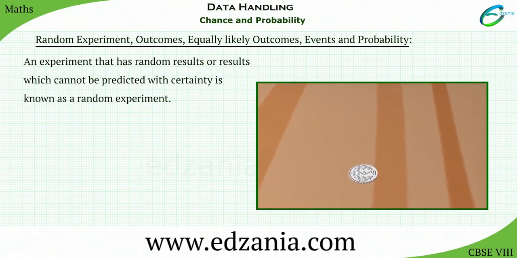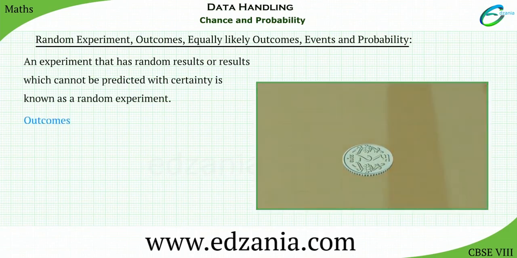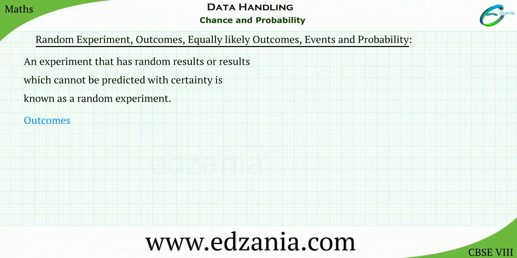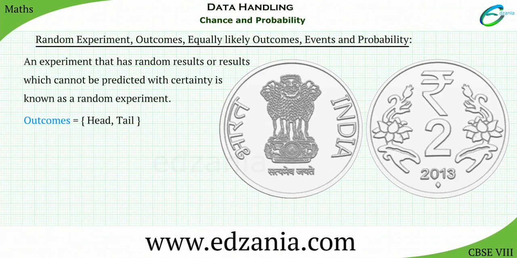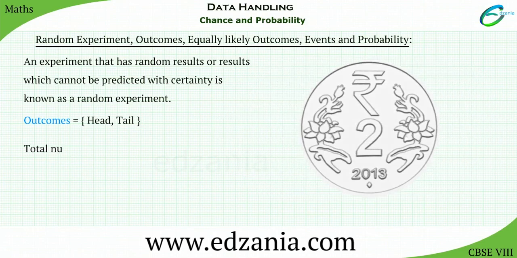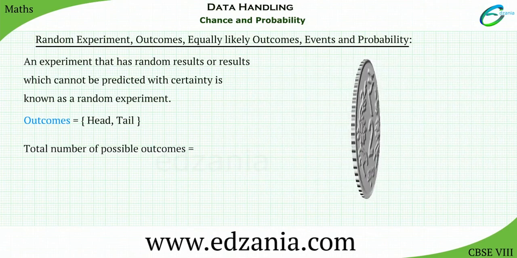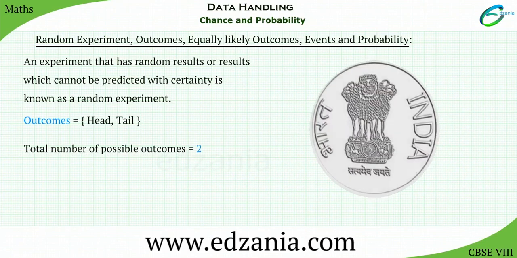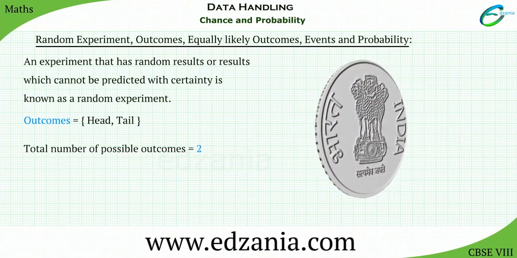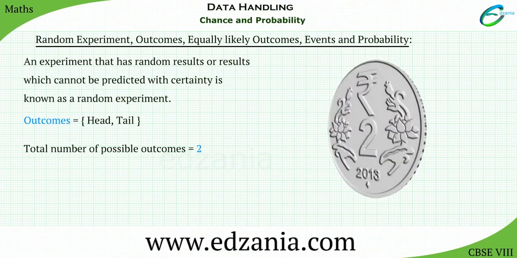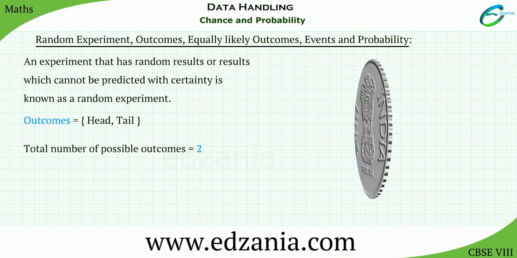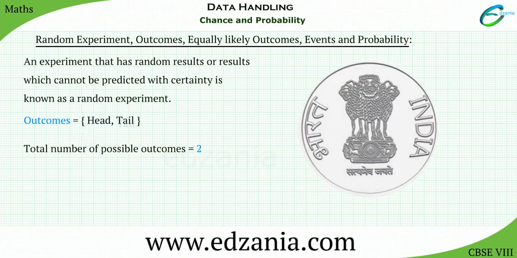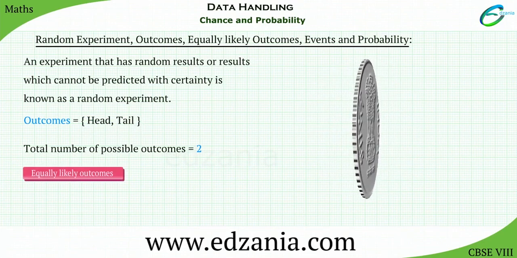And the results which we obtain from an experiment are called outcomes. In the experiment of tossing a coin, head or tail are the two outcomes. The total number of possible outcomes is equal to 2. As we've seen, the experiment of tossing a coin is equally likely. So we call the outcomes equally likely outcomes. So head or tail are equally likely outcomes.